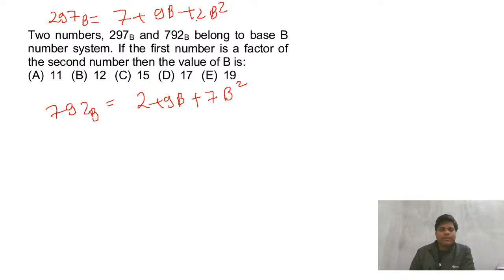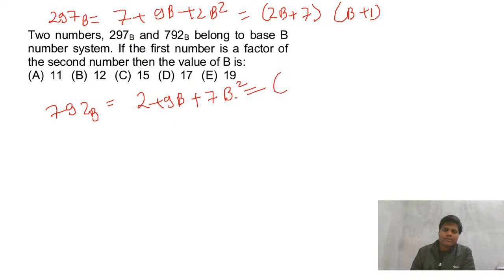So if we do factorization, we can factor it, no? 2 times 7 is 14, 9 is 2 plus 7, so we get 2b plus 7 and b plus 1. Fine. This is the factor.